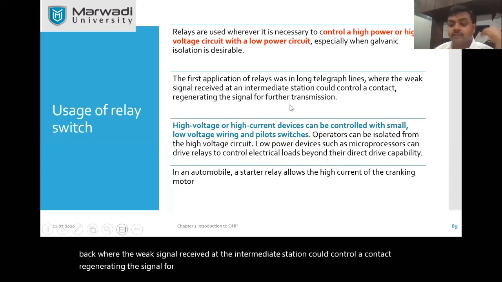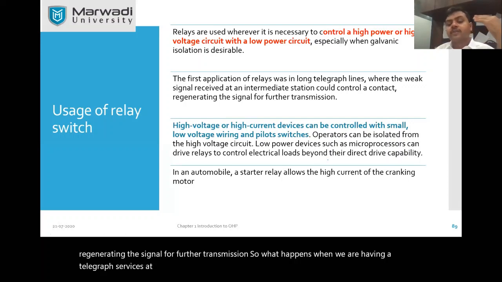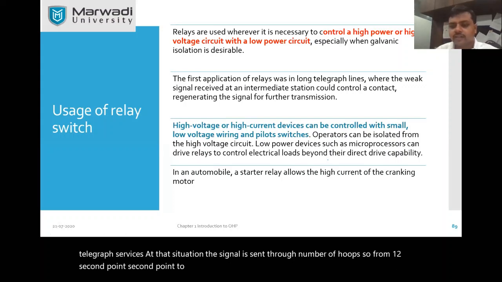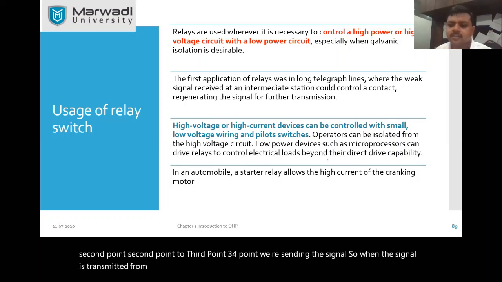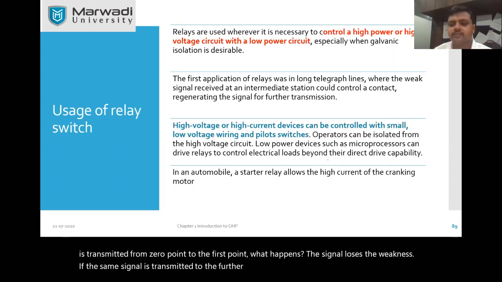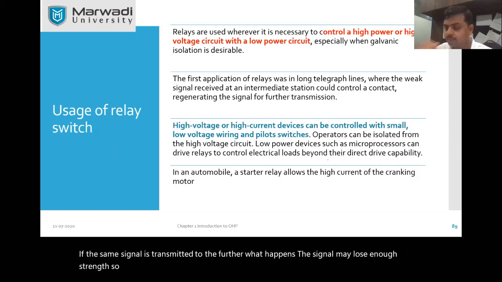So what happens when we have telegraph services? In that situation, the signal is sent through a number of hops, from one point to a second point to a third point to a fourth point. When the signal is transmitted from the 0th point to the first point, the signal loses strength. If the same signal is transmitted further, it may lose enough strength that we cannot identify what the transmission is. So in that situation, we were using relays.